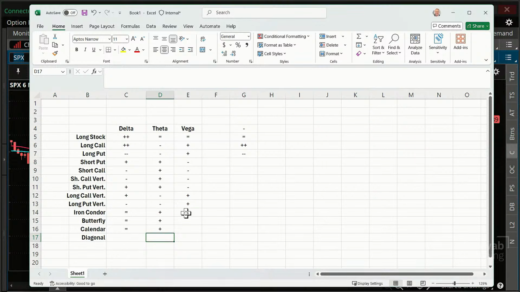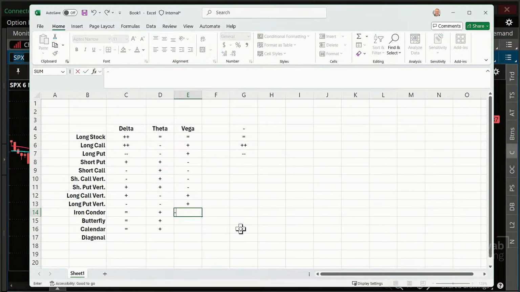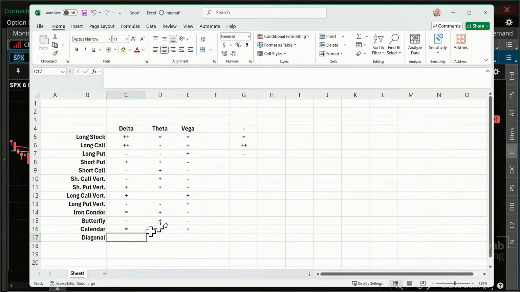Now, vega: iron condors, negative vega. Butterflies, negative vega. Calendars, positive vega. And diagonals, these can be positive. I'm not going to call them neutral, because you can make them more positive or more negative.